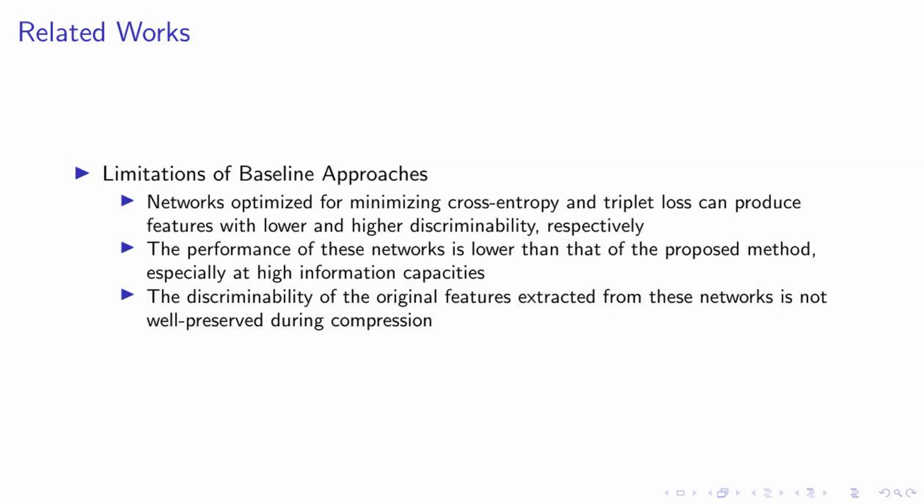Begin frame, frame title: our related works. Begin itemize. Item: limitations of baseline approaches. Begin itemize. Networks optimized for minimizing cross entropy and triplet loss can produce features with lower and higher discriminability, respectively. This means that while these networks are effective in their own right, they may not always yield the best results in terms of feature discriminability.